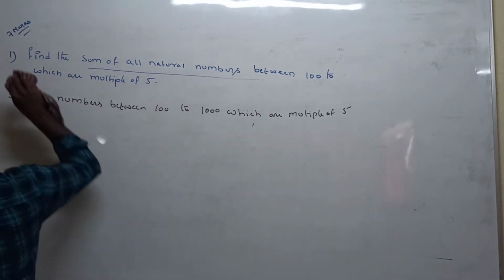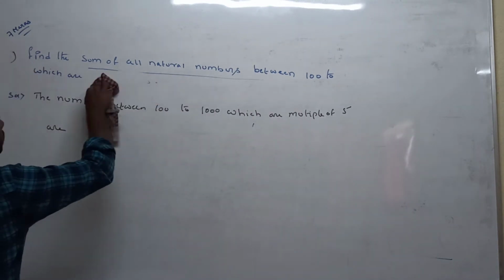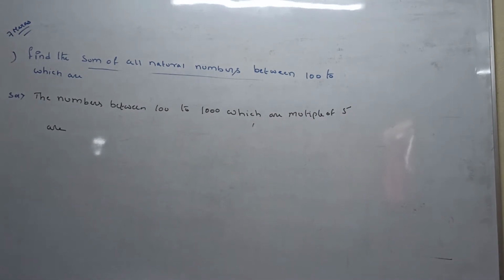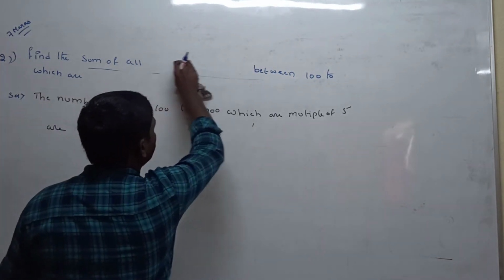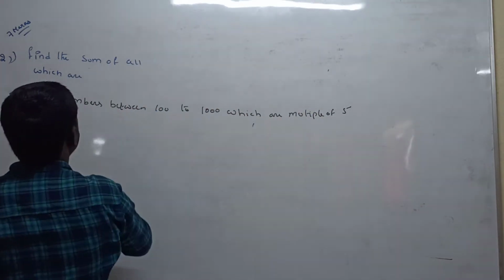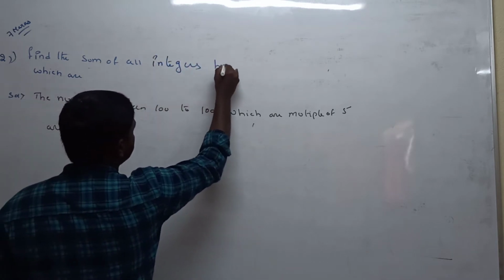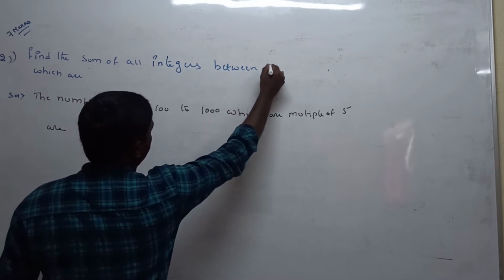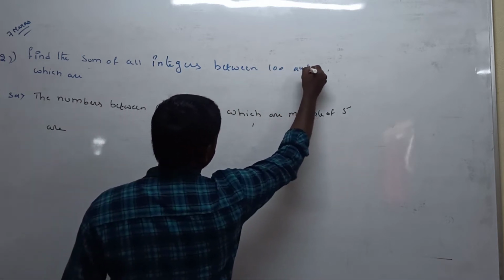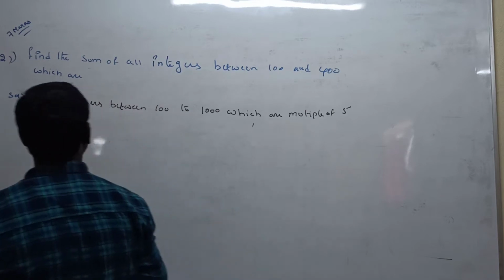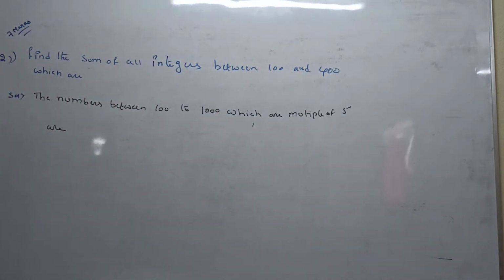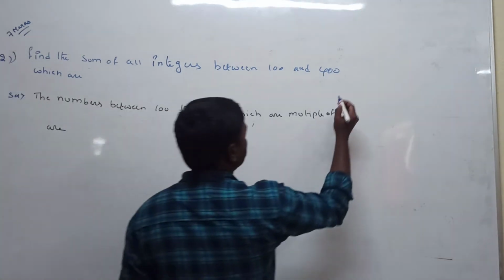Second question. Here also, sum of all integers between 100 and 400. Find the sum of all integers between 100 to 400 which are divisible by 7.